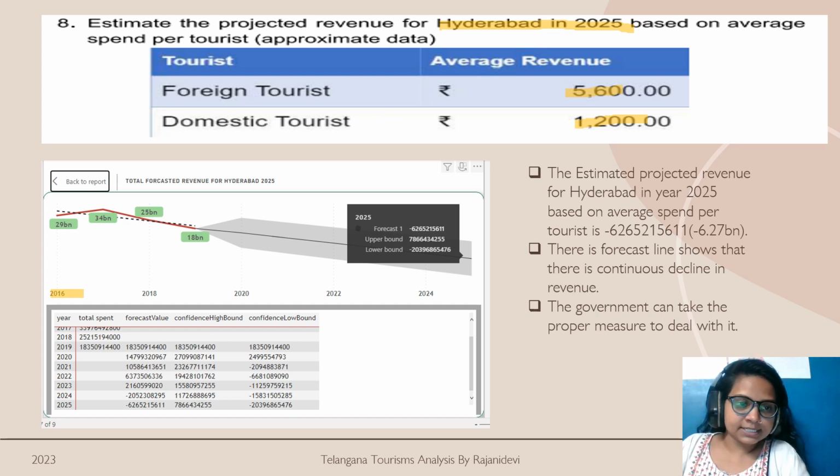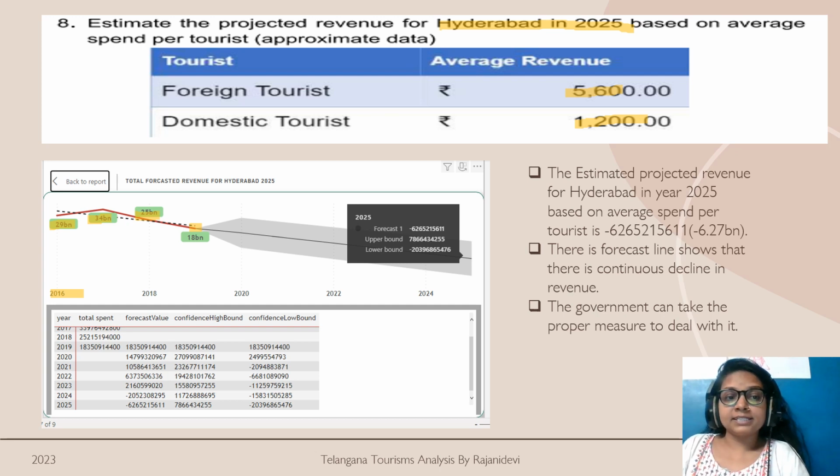For 2016 there is a 29 billion revenue, and it got increased to 34 billion in the next year, but it got decreased to 25 billion in the year 2018, and again it got decreased to 18 billion.